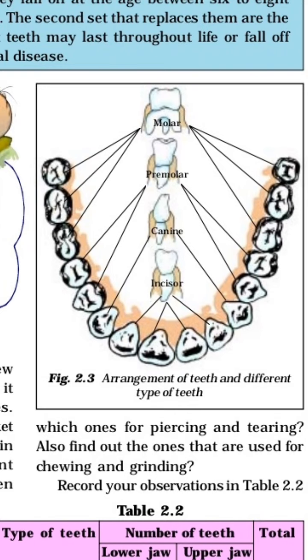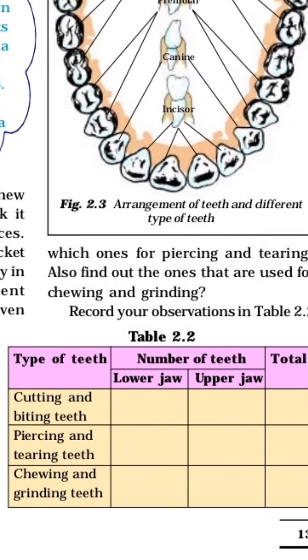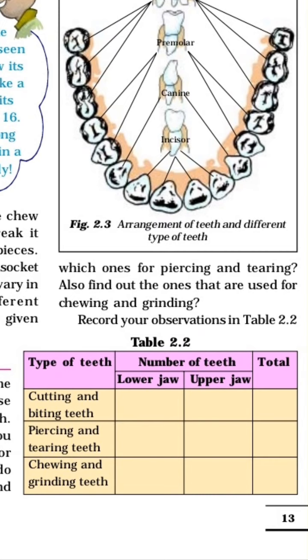There are four types of teeth: incisor, canine, premolar and molar, as shown there. In the table below, Table 2.2, it is mentioned for which purpose we use each type of teeth: cutting and biting teeth, piercing and tearing teeth, chewing and grinding teeth, and the number of teeth. In our buccal cavity there are two jaws, upper jaw and lower jaw, and from that we have to calculate the total teeth. How many total teeth will there be?